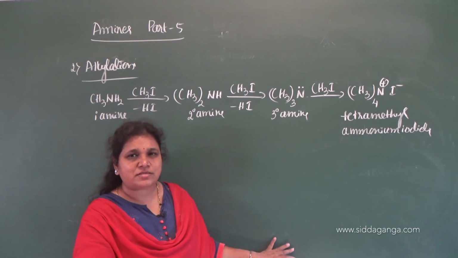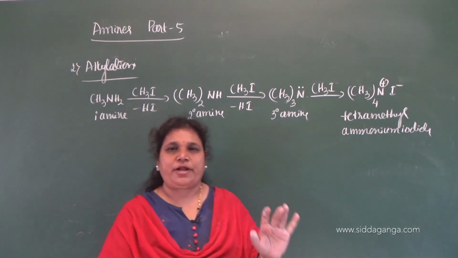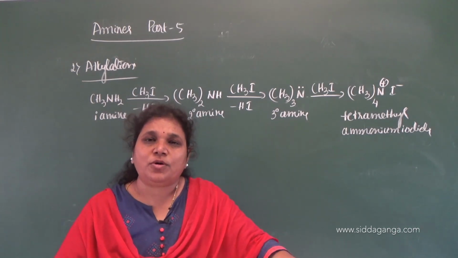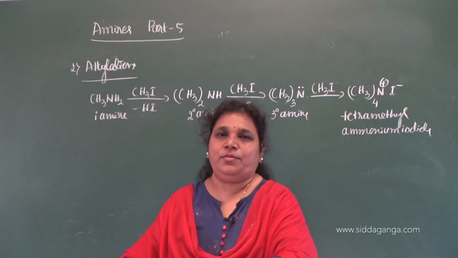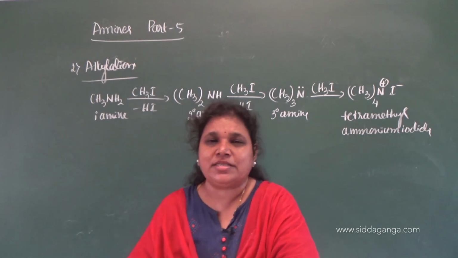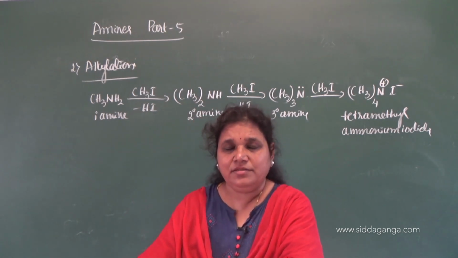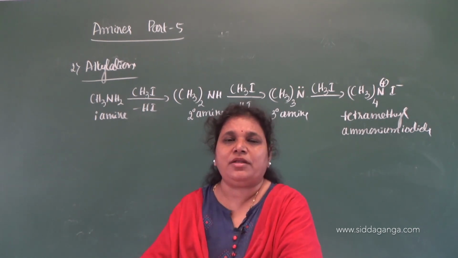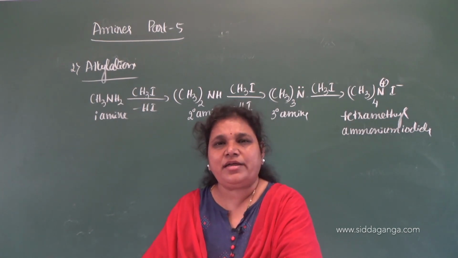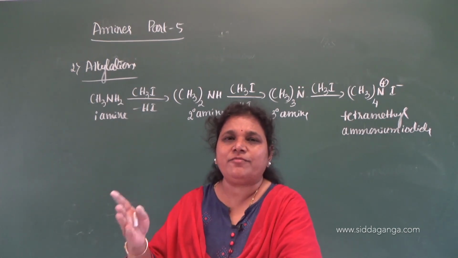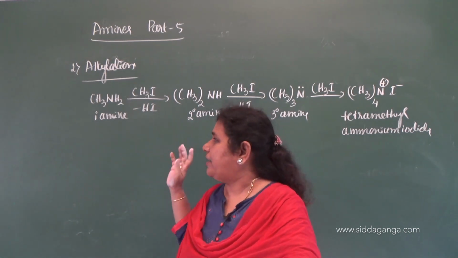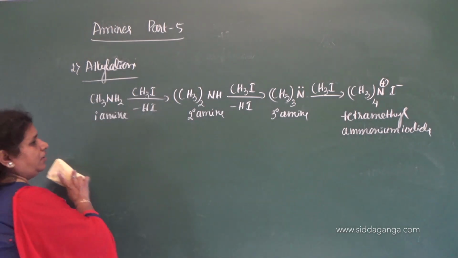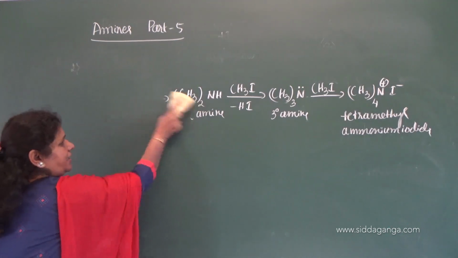On the basis of this, we can distinguish primary, secondary and tertiary amines. If a given amine consumes 2 moles of alkyl halide for conversion to quaternary ammonium salt, then you can say it is secondary. If it demands 3 moles of alkyl halide, then you can say it is primary. If it demands only 1 molecule of alkyl halide, then you can say it is tertiary. So, on the basis of number of moles of alkyl halide, you can say whether it is primary, secondary or tertiary. Now, let us move on to the next reaction, acylation.